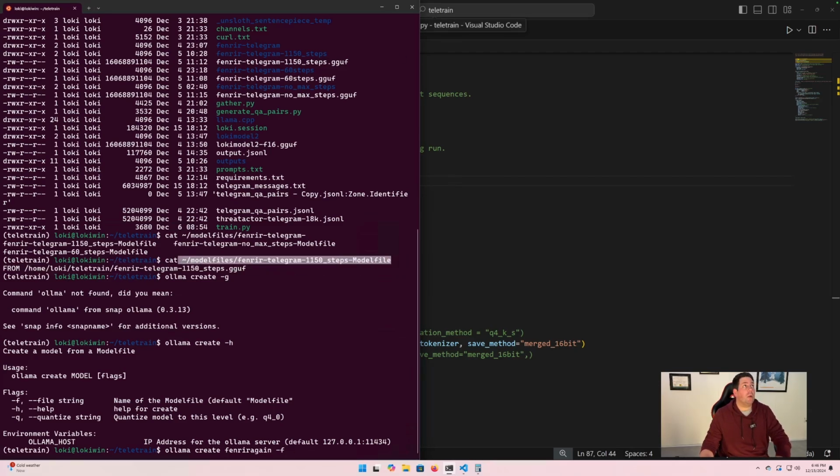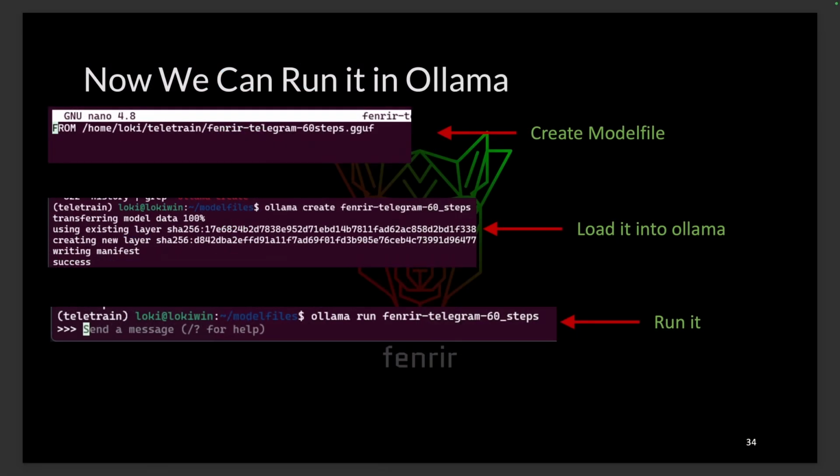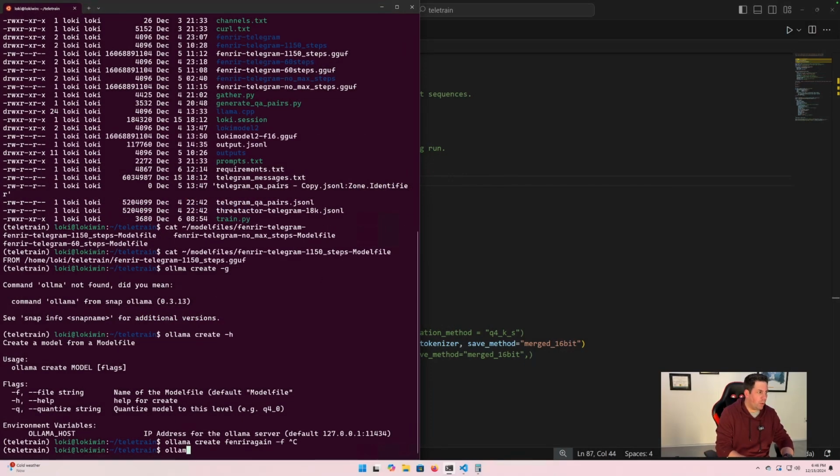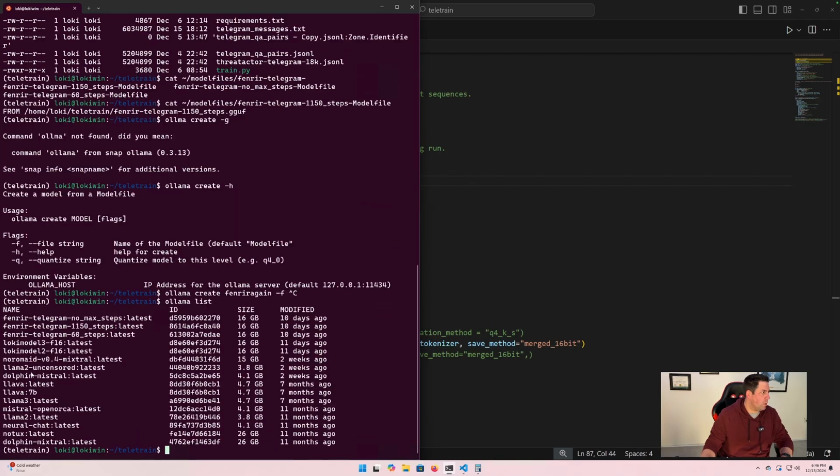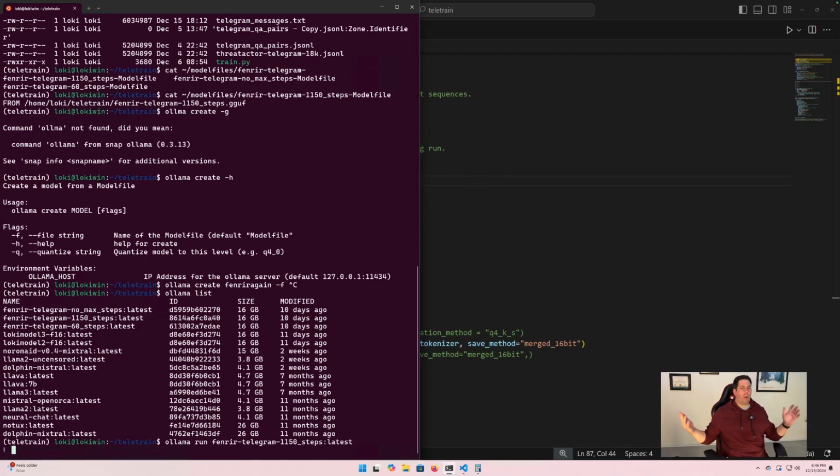Once we do that, it will do a whole bunch of stuff, and then we can actually run it. So just to kind of recap, we can now actually run this locally. And so let's do that. In this case, we can do ollama run Fenrir. I forget what it's called. ollama list. Yeah, this is the one we want here. So we can do this. ollama run, run this one.